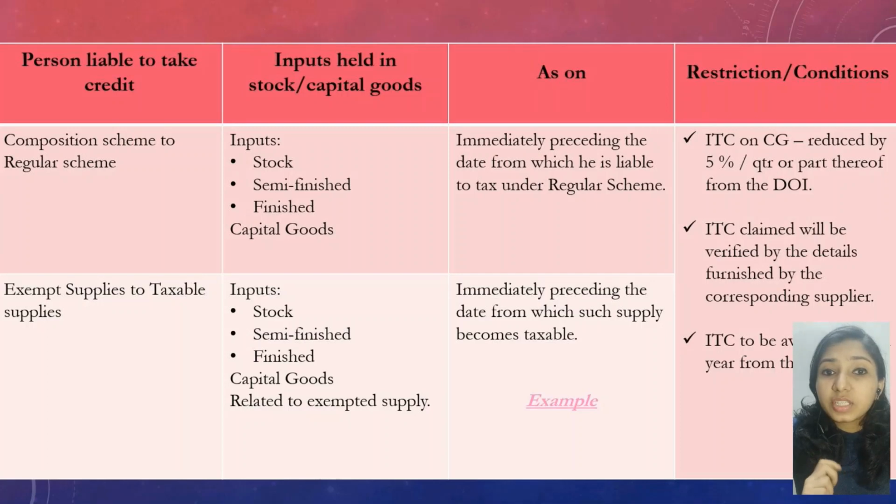Under situations 3 and 4, ITC on capital goods shall be reduced by 5% per quarter or part thereof from the date of invoice. Also, the ITC claimed will be verified by the details furnished by the corresponding supplier. Also, the ITC will be availed within 1 year from the date of invoice.